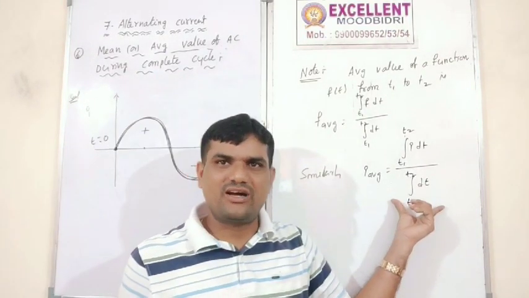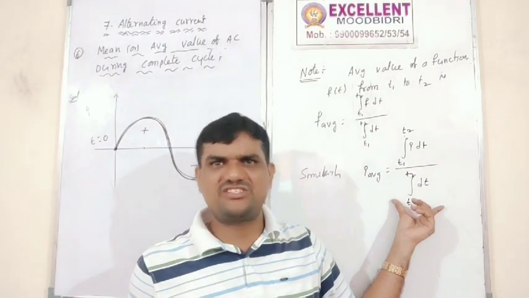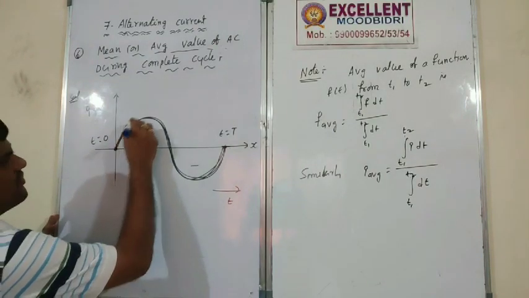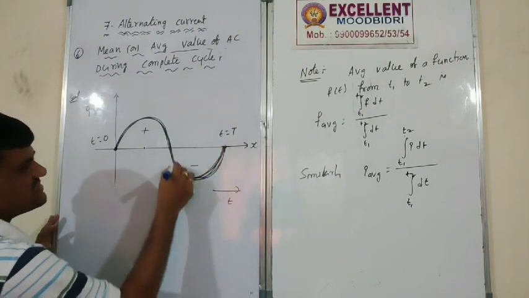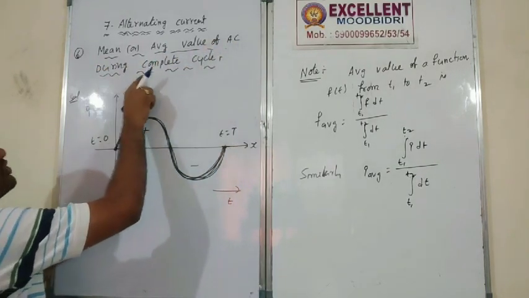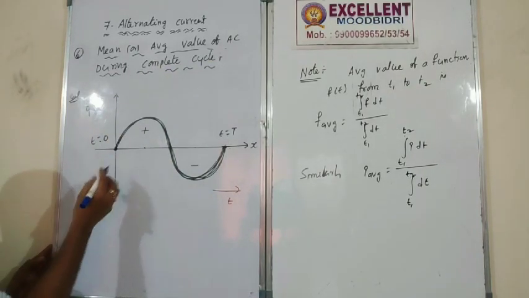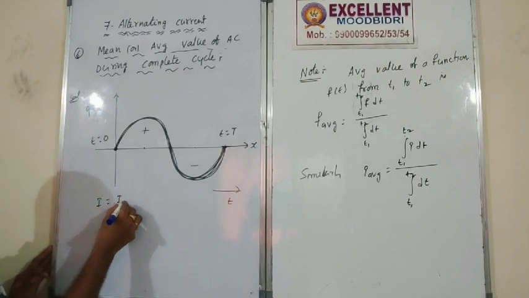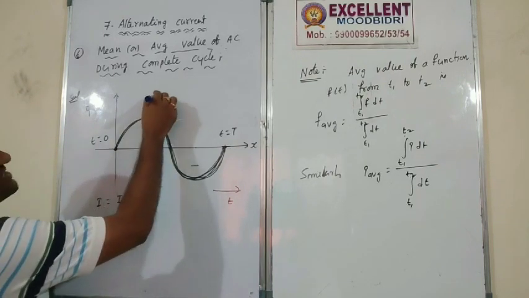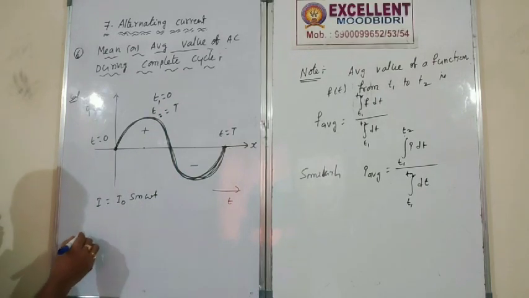With the help of this formula, we want to show the full cycle of average current. At A is 0, the AC is completed. AC has done one complete cycle. During this complete cycle, the mean average value of AC is equal to how much? The general formula is I equals I naught sine omega t. So t initial is 0 and t final is capital T. Therefore, what is the I average formula?